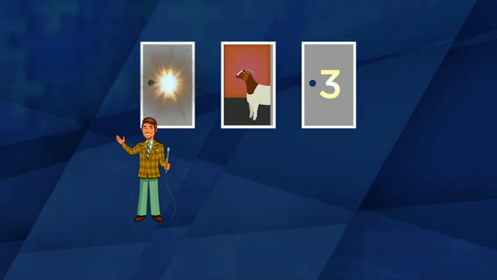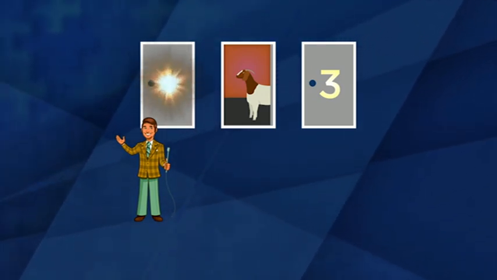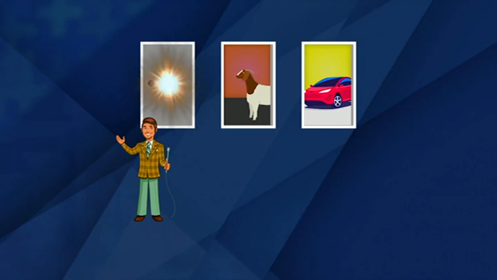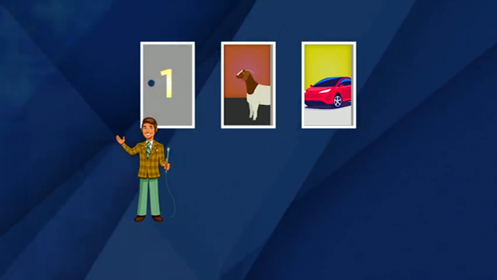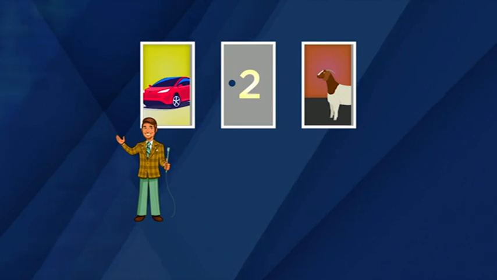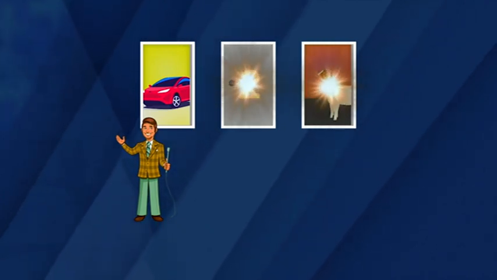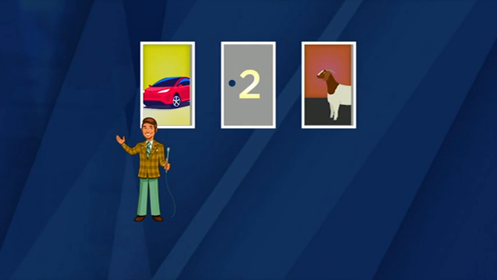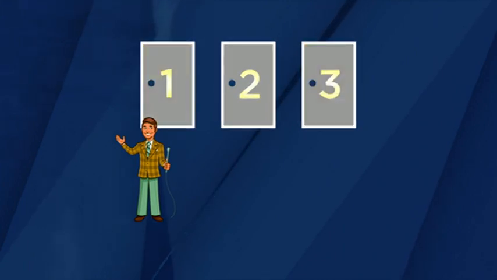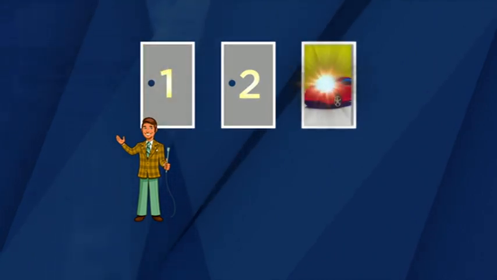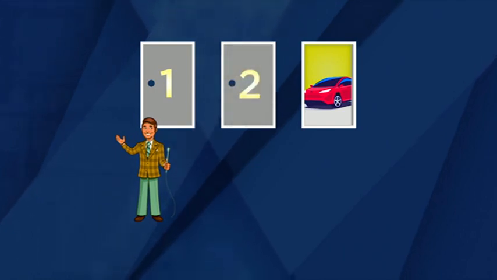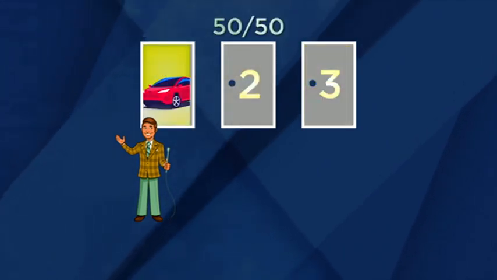Why do I say that? Well, keep in mind that I'm pointing at door 1. If the car is actually behind door 3, then the rules of the game force Monty to choose door 2. But if the car is actually behind door 1, which I chose, then Monty can open either of the other two doors. And we know that he now flips a mental coin to decide which door to open. So he'll only open door 2 half the time. And this is the crux of the matter. So let's reiterate the main point. I've chosen door 1. If the car is behind door 3, then it's a sure thing that Monty will open door 2. But if the car is behind door 1, then it's 50-50 that Monty will open door 2.